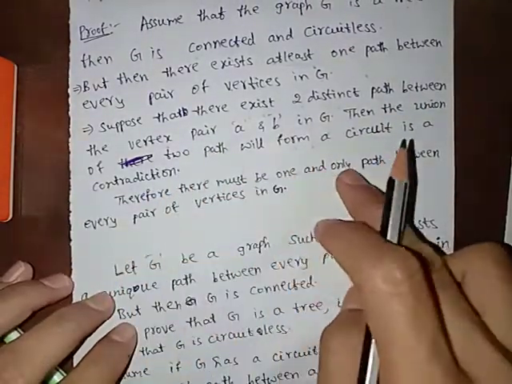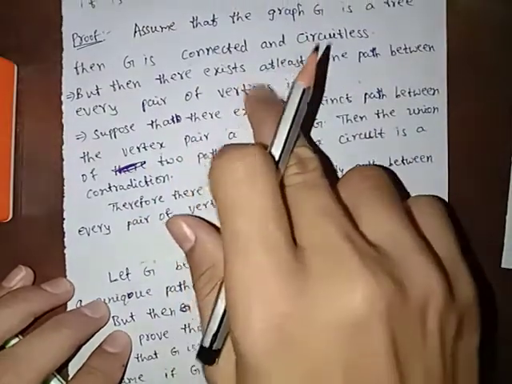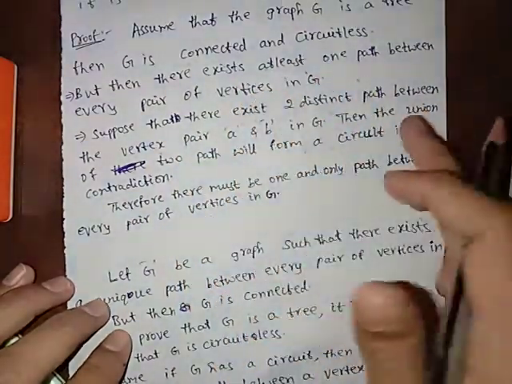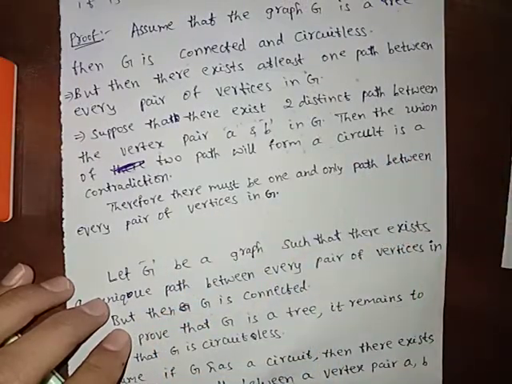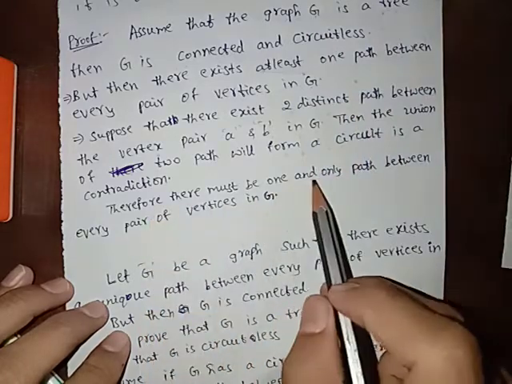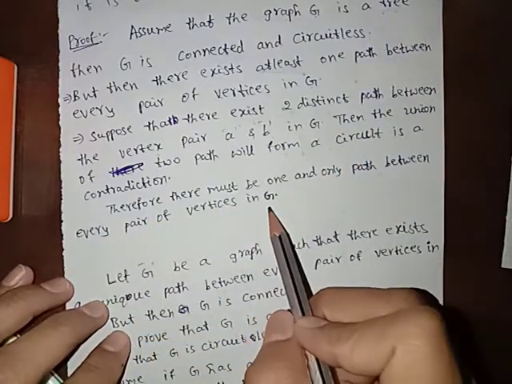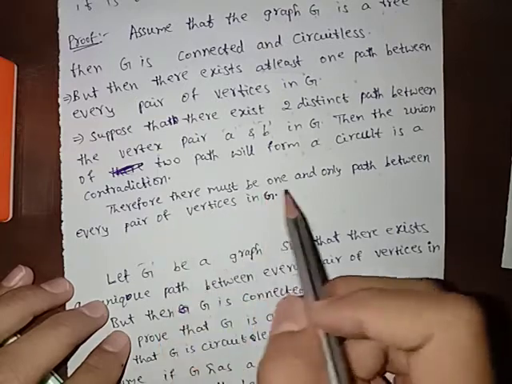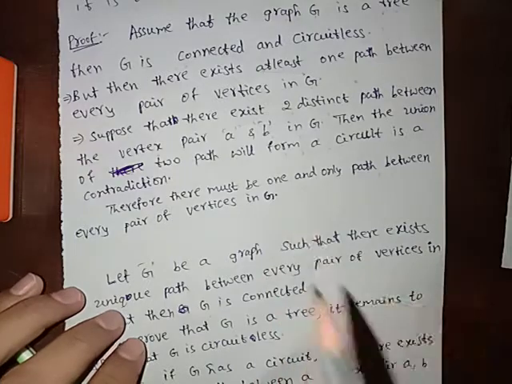Therefore, there must be one and only one path. One path must exist, and no other path exists from one vertex to another vertex. Therefore, if we assume that the graph is a tree, then there must be one and only one path between every pair of vertices in G. If we consider any pair of vertices, there is one and only one path.